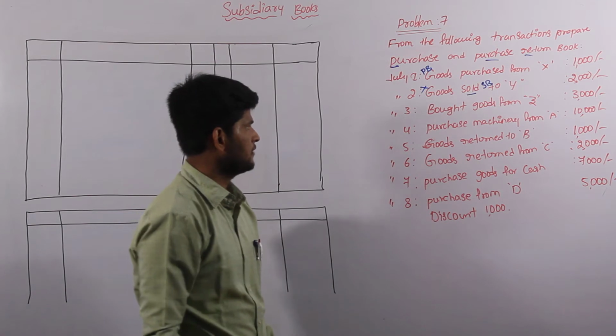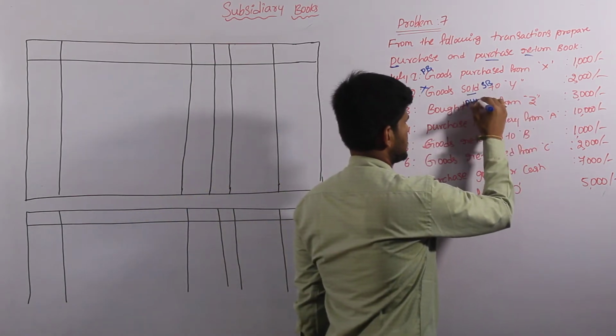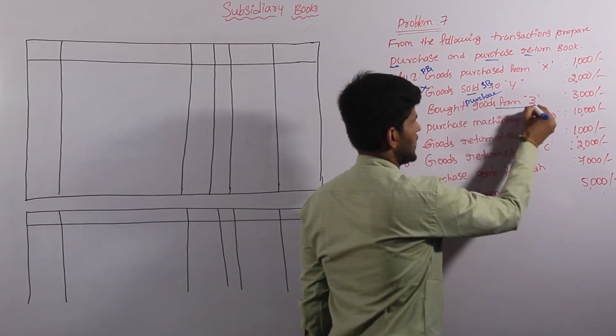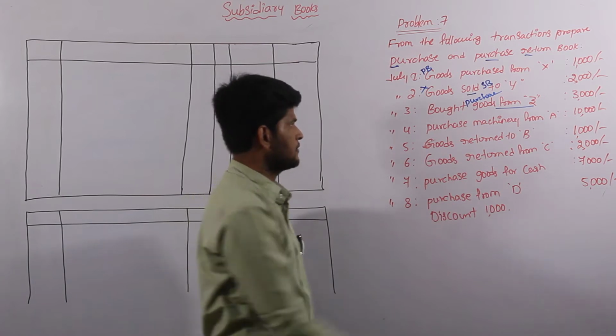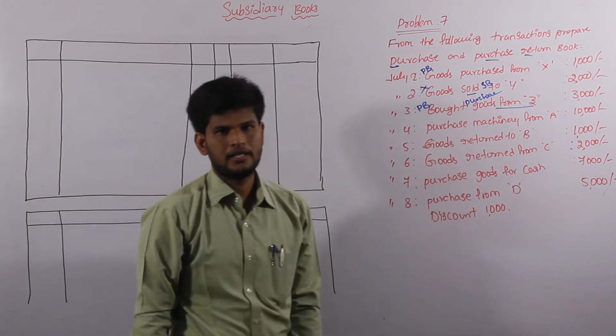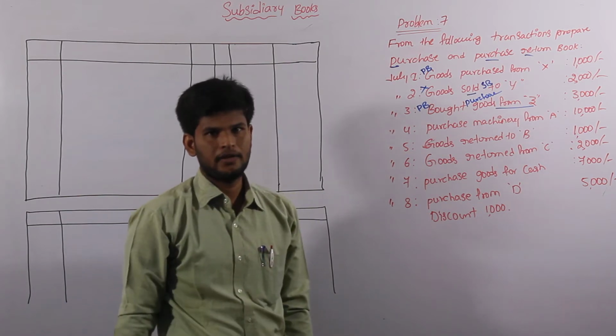And come to the third one, bought goods from Z. Bought is nothing but purchase. Bought goods from Z. It is a purchase transaction. This one comes under our purchase book. There is no cash word and there is no name of the asset. There is a name of the person. So we are considering it into our purchase book.